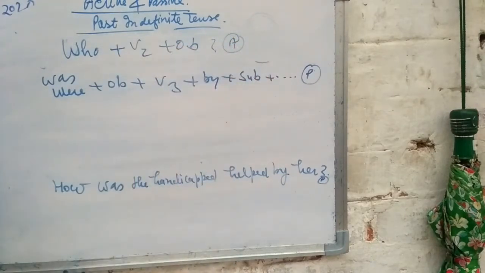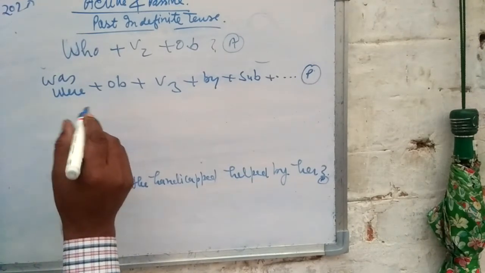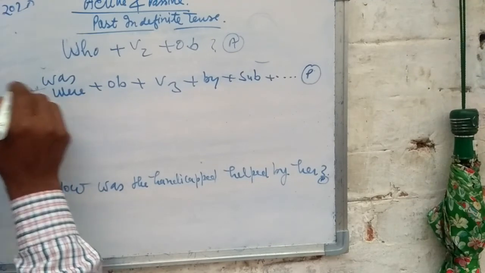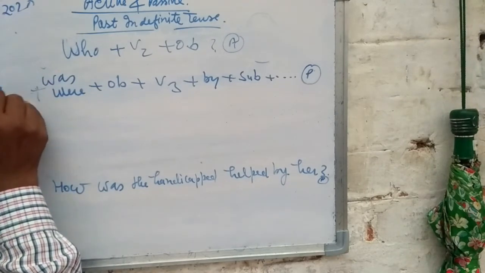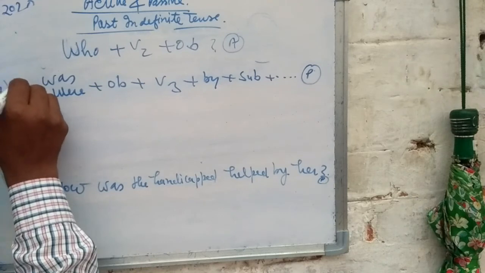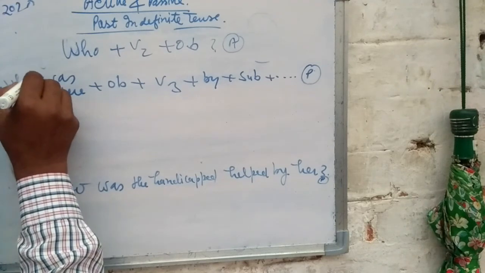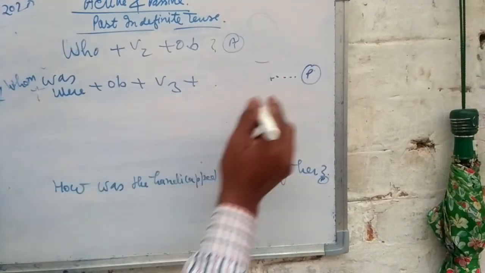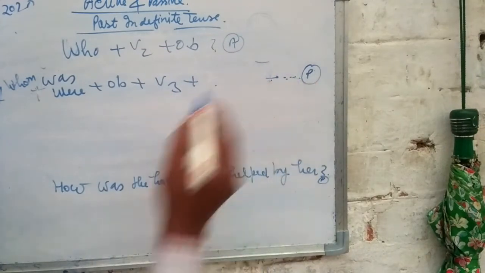This is also an interrogative sentence. Here you will write by whom in place of the question word, and by and subject will be removed. Remaining words will be the same.